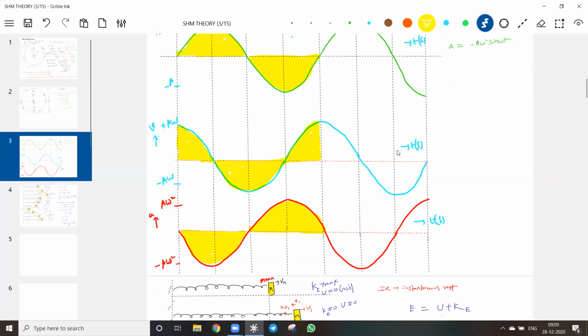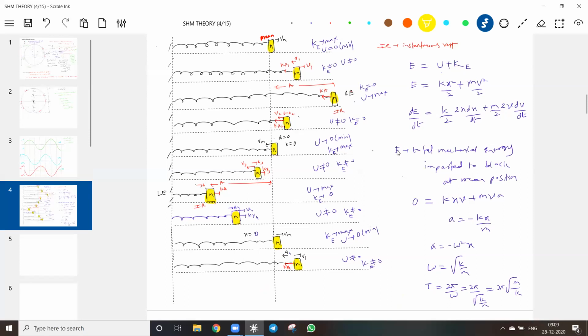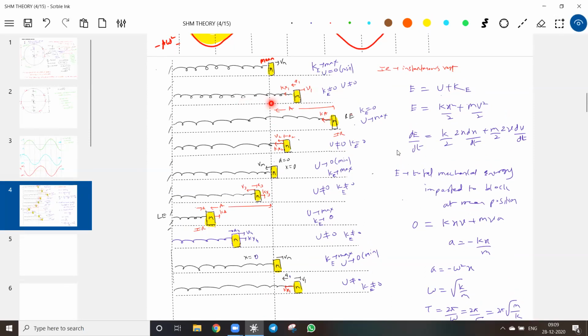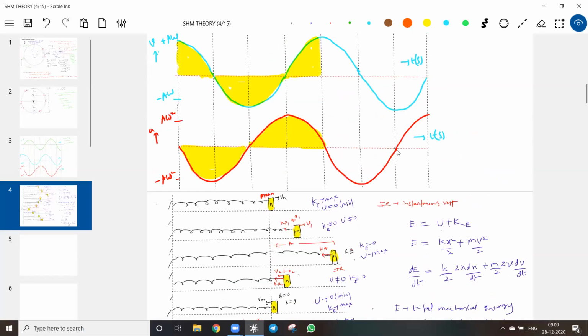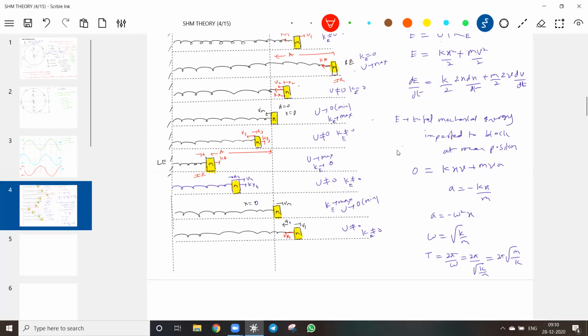And what happened to this particular now? Look at this spring block. It will continue like that, to and fro motion. Sir, I want to know how its displacement, how its x varies with time. Can we write the same equations? Same equation. So, sir, can you write equations for the motion of the spring block? Yes, we are in a far better position. x equals A sine omega t. What about the speed of this? A omega cos omega t. What about acceleration? Minus A omega square sine omega t.